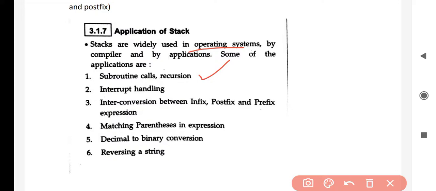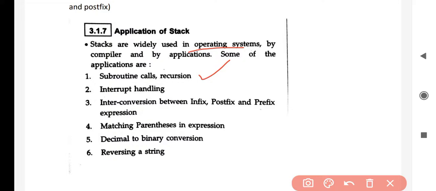Whenever a function call is there, at that time the compiler has to stop the further execution of the program and store its information somewhere, and then it has to go to that function and start the execution of that function. So whenever that information is stored somewhere, that somewhere is nothing but a stack.